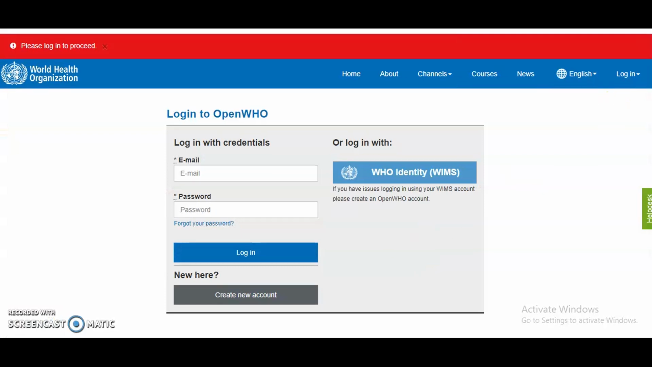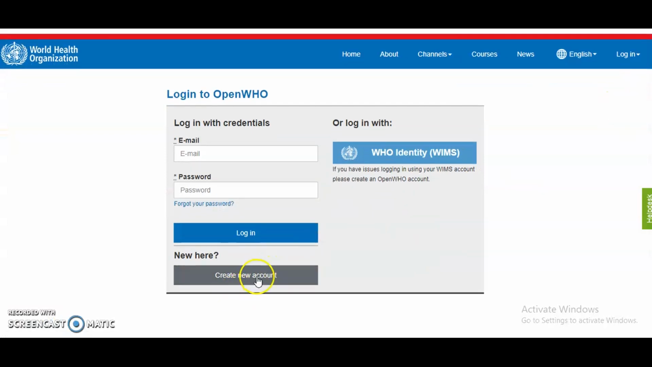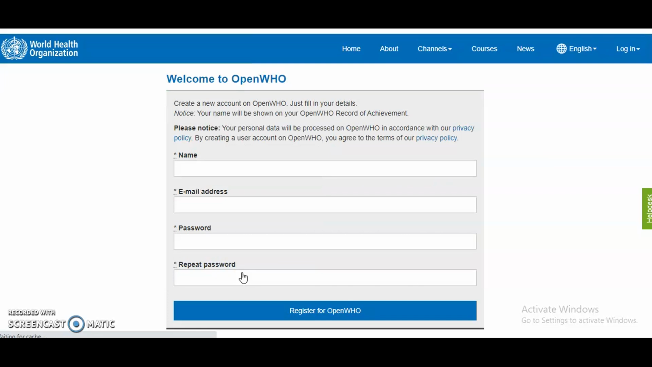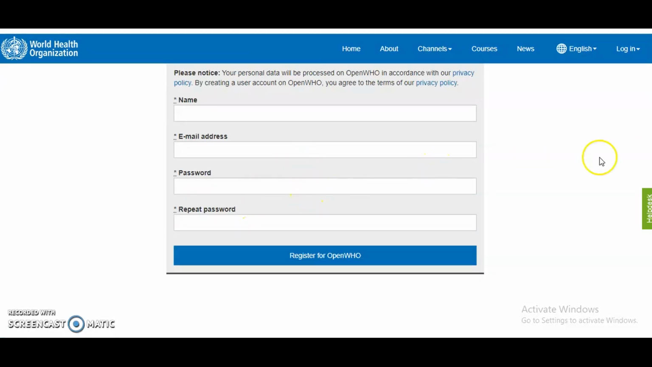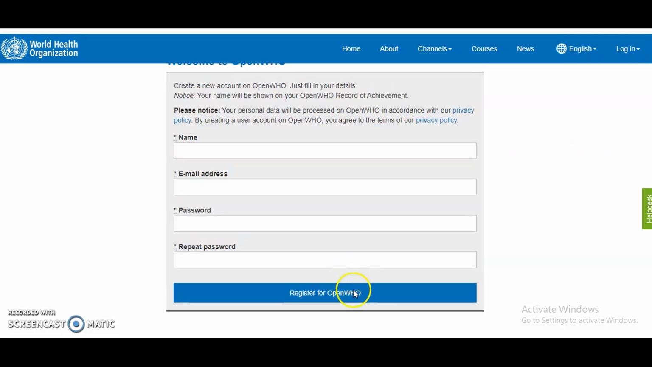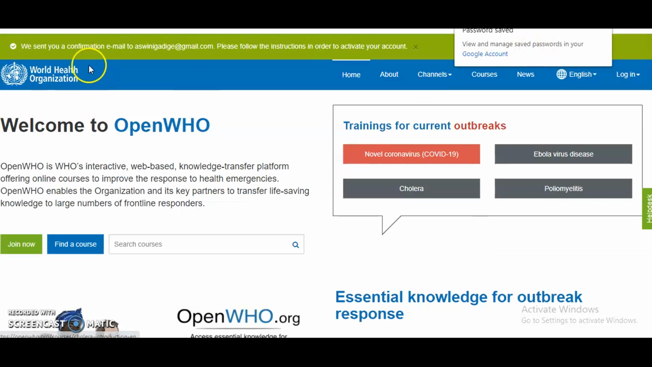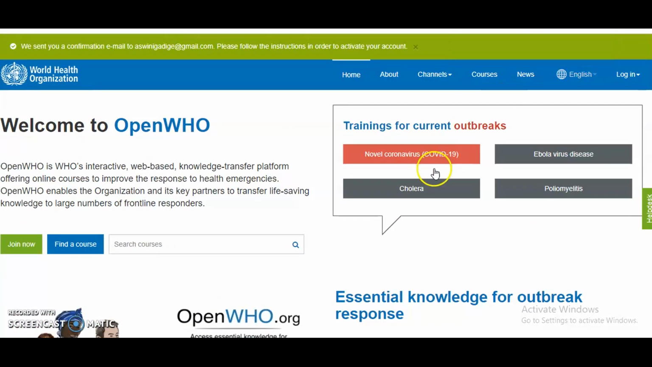After clicking on that, you must create a new account here if you don't already have one. Click on create new account, then it will ask for your name, email address, password, and repeat password. Here I'm just typing. After typing the entire details, it will ask whether to save the password. Then you are able to register for any one of the courses. That means you can start now.